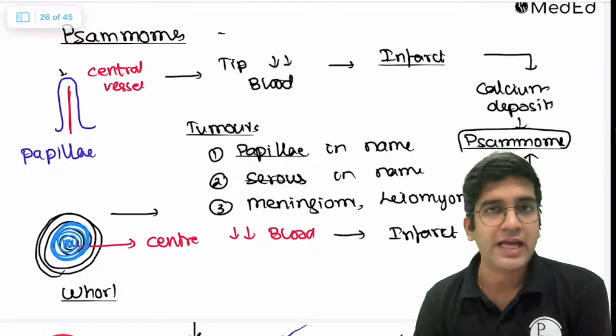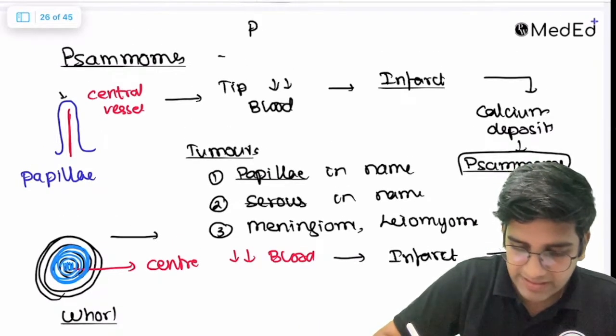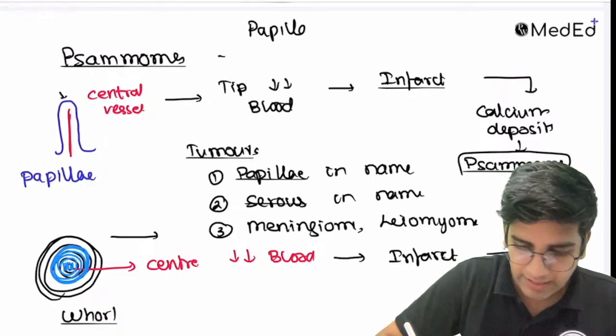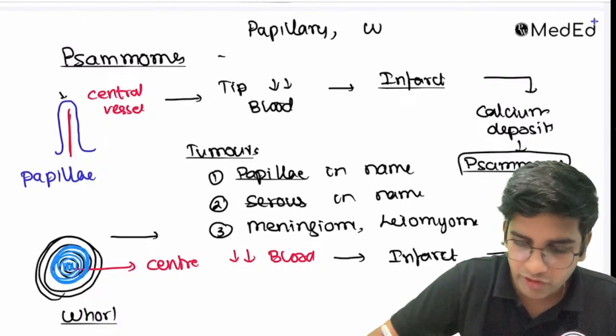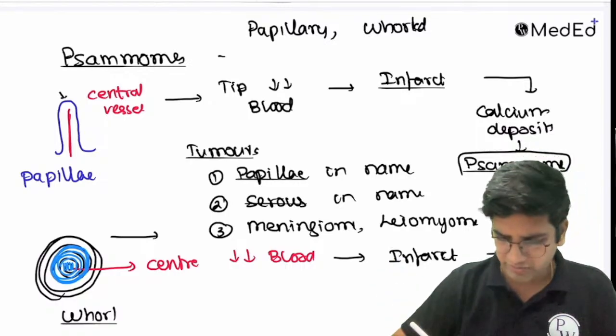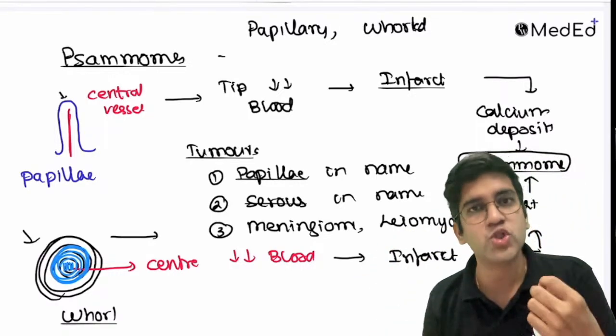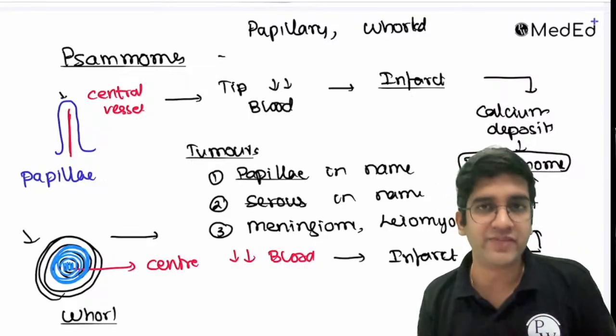So Psammoma body happens in two places. Whenever a tumor has a papillary appearance, and whenever a tumor has a whorled appearance, right? Whorled appearance, I'll tell you, you can see this is the whorl. It's like a circle, right? Whenever a tumor has a papillary appearance or a whorled appearance, you will end up having Psammoma bodies.